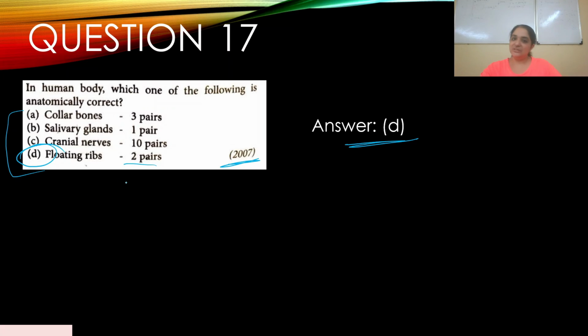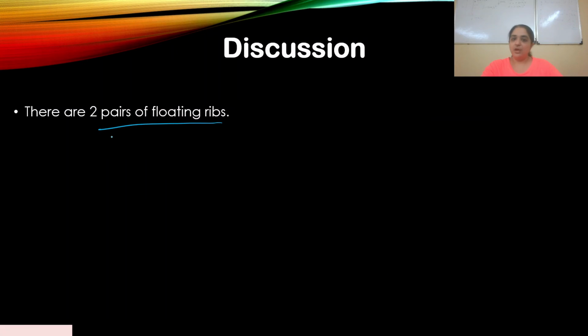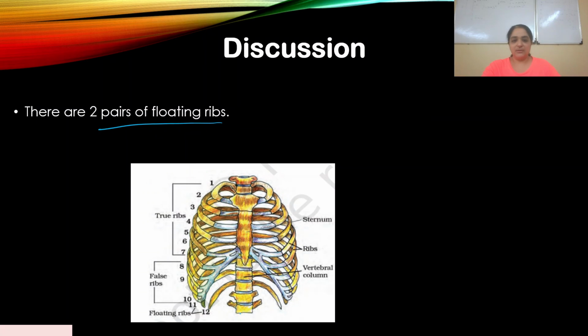Floating ribs, 2 pairs. There are 2 pairs of floating ribs. We've already discussed this, so this seems to be a very important piece of information. Remember it. You can see here, floating ribs are 2 pairs, so 2 into 2. If they ask how many floating ribs there are, then there are 4 bones. Floating rib bones, there will be 2 pairs. Clear? This was also direct, right?